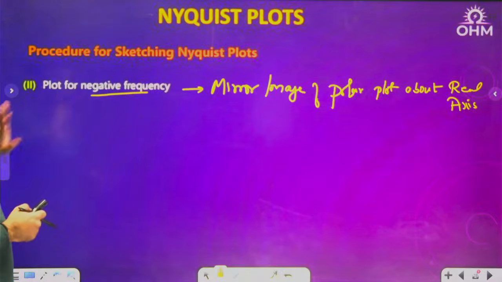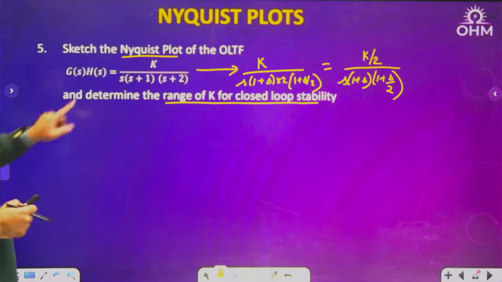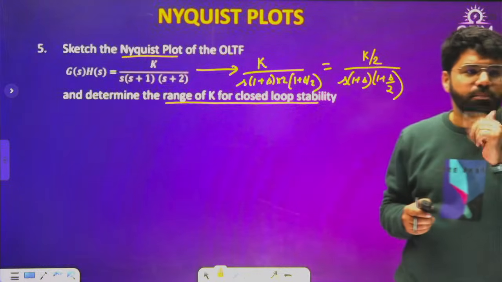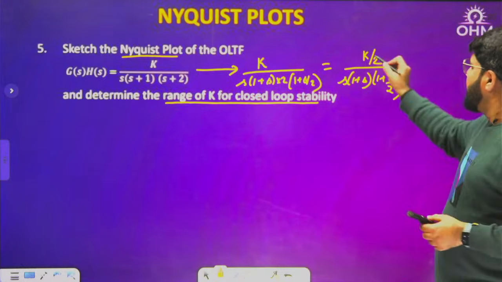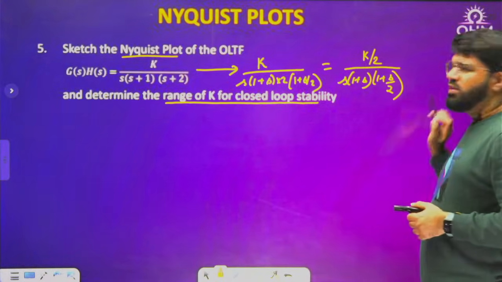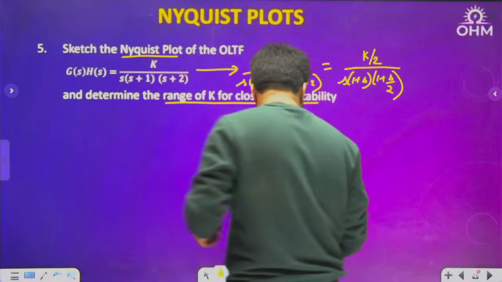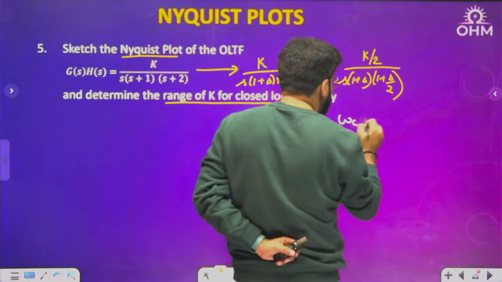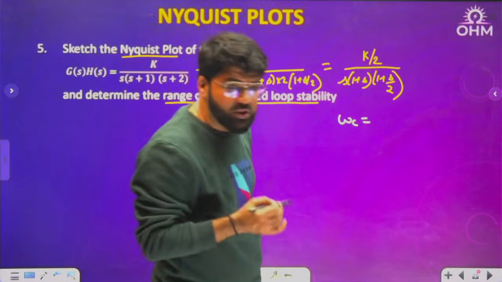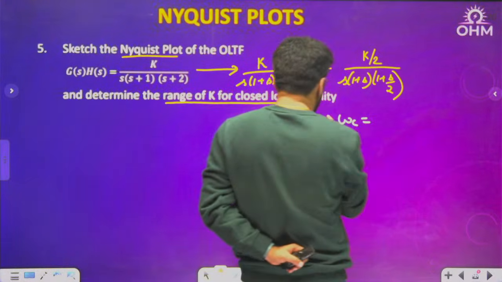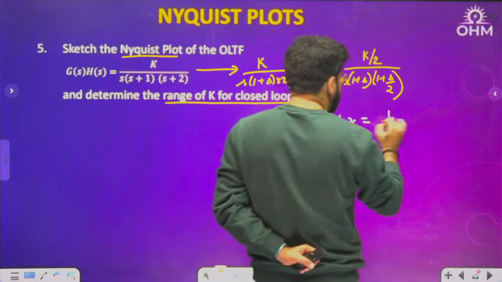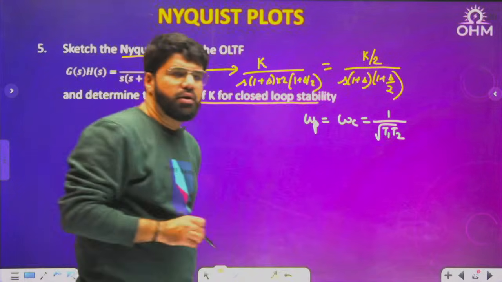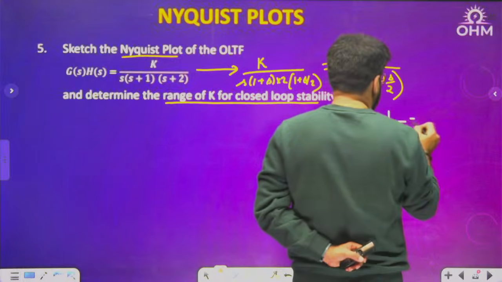Now let me explain these steps with the help of this one. Why am I starting with this one? Because for this function, I already know the polar plot. I just want to complete the Nyquist plot. K, some constant, upon s, 1 plus sT1, 1 plus sT2. Tell me what is going to be the cutoff frequency, the critical frequency or phase crossover frequency. Here omega P is equal to omega C, that is 1 upon root T1 T2, the geometric mean of both the time constants.